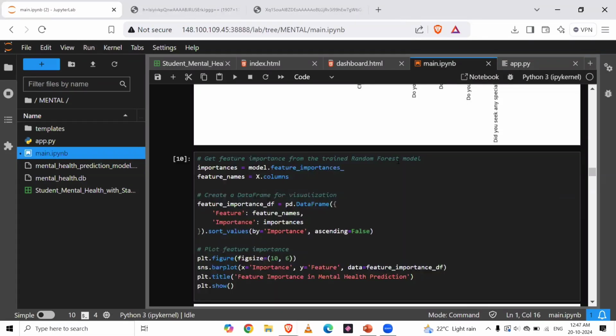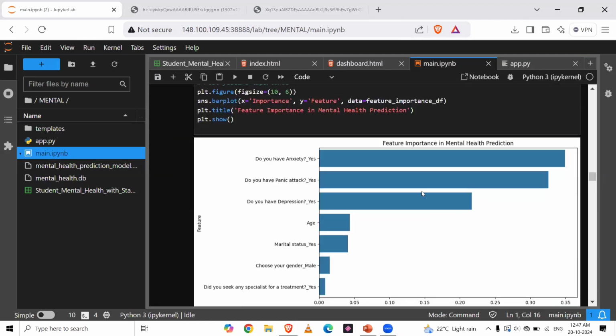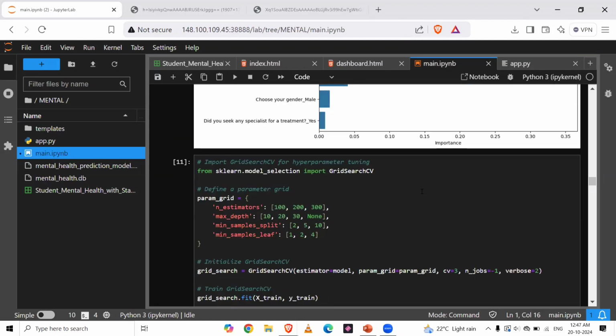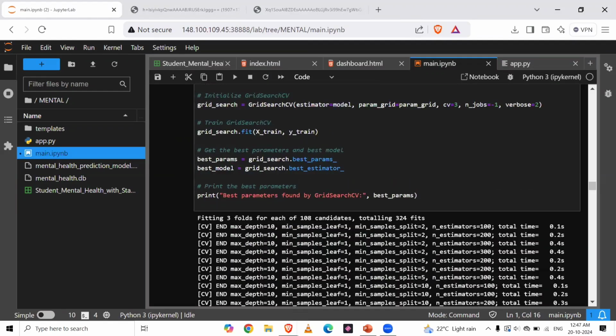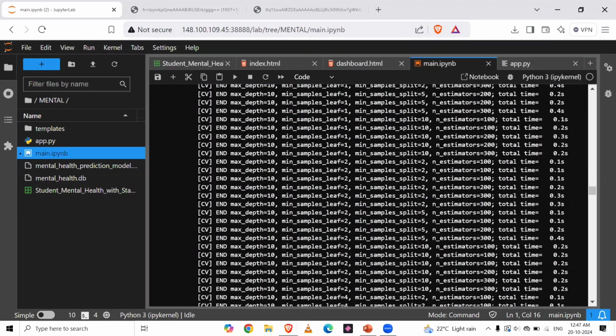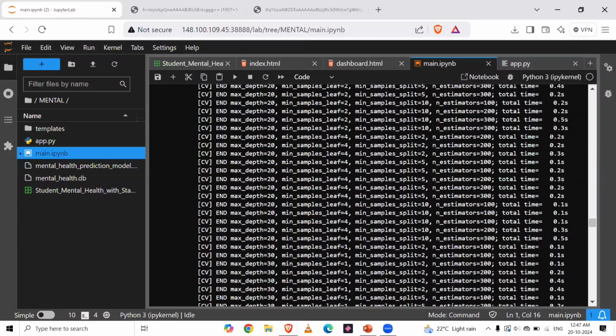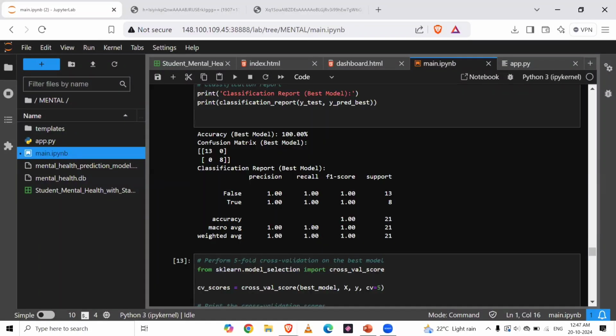Next we get the feature importance from the trained random forest model. We create a data frame for visualization purposes, and this is the visualization. Then we import grid search CV for hyperparameter tuning and train it. We find the best model using the best parameters. After that, we evaluate the accuracy, confusion matrix, and classification report again. This is the best model.